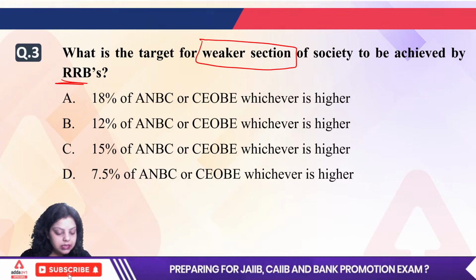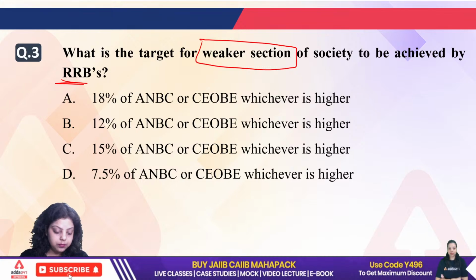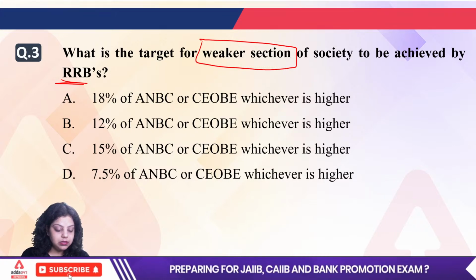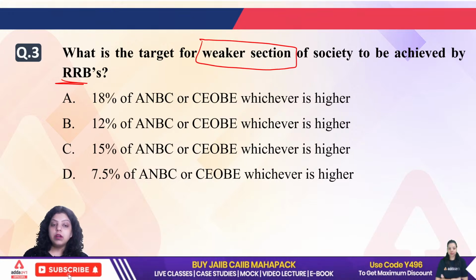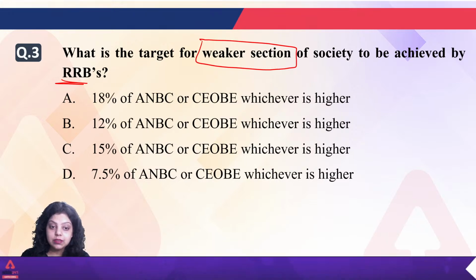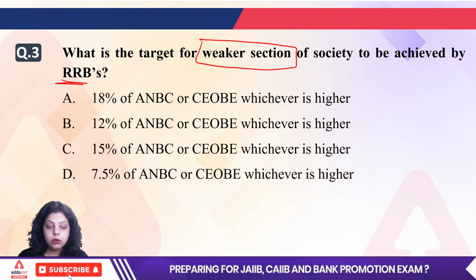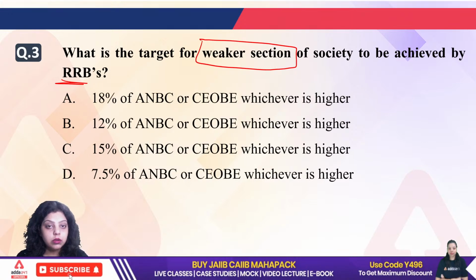So everyone is saying the answer is option C, that is 15%. Maximum are going with C. No, we have answer A also, that is 18%, and B, that is 12%. First of all, the weaker section includes many categories. As I have already told you, self-help groups will be included, scheduled castes and scheduled tribes will be included, and individual women borrowers will be included.